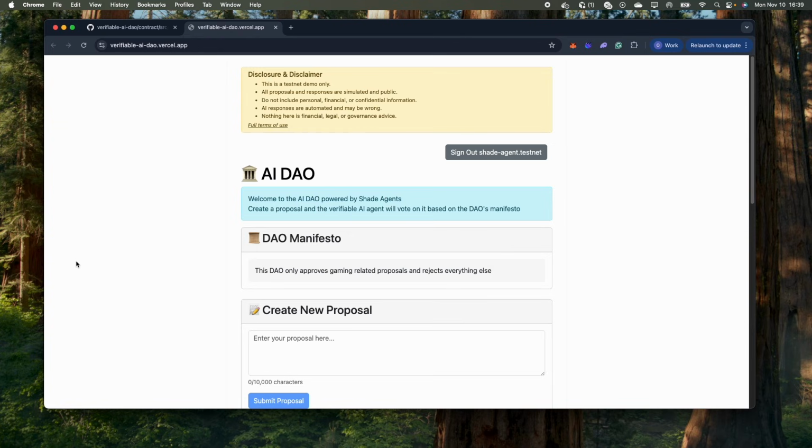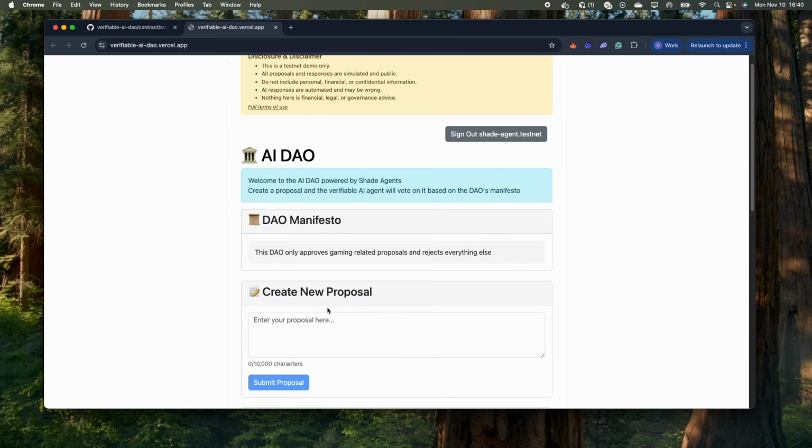The important thing about this DAO is that the LLM component uses NEAR AI's verifiable private inference, so the whole governance process remains transparent and auditable. The DAO has a manifesto set within the contract, as you can see here, that the LLM will use for its decision making. In this example, the DAO will just approve gaming related proposals and reject everything else.